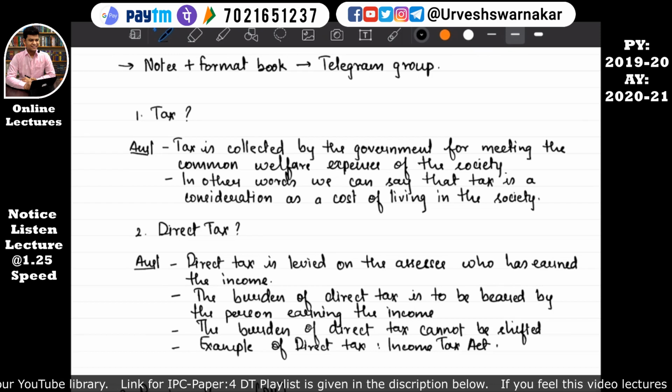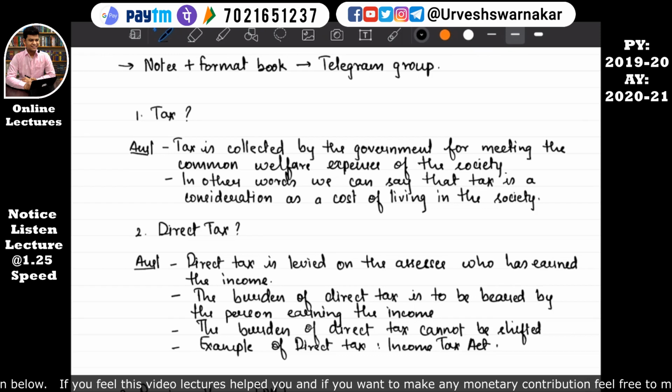As I have already written, you can read it, but let me explain it to you. Tax is collected by the government for meeting the common welfare expenses of the society. In other words, tax is considered as a cost of living in the society. So why is tax collected by the government? To meet the common welfare expenses of the society.